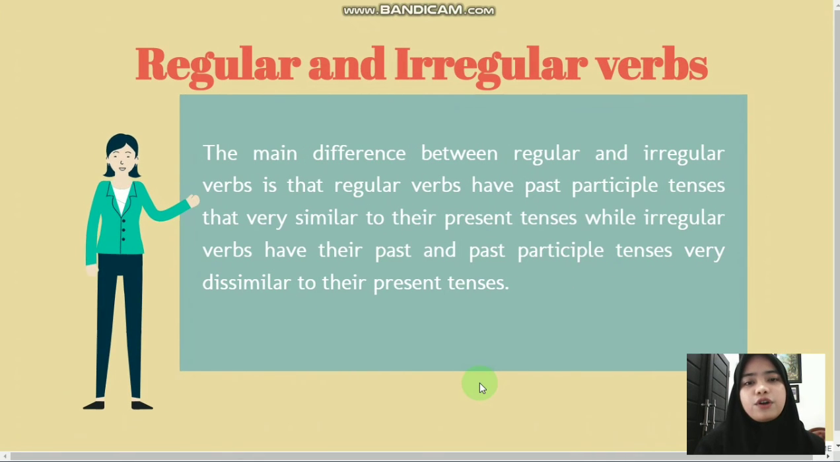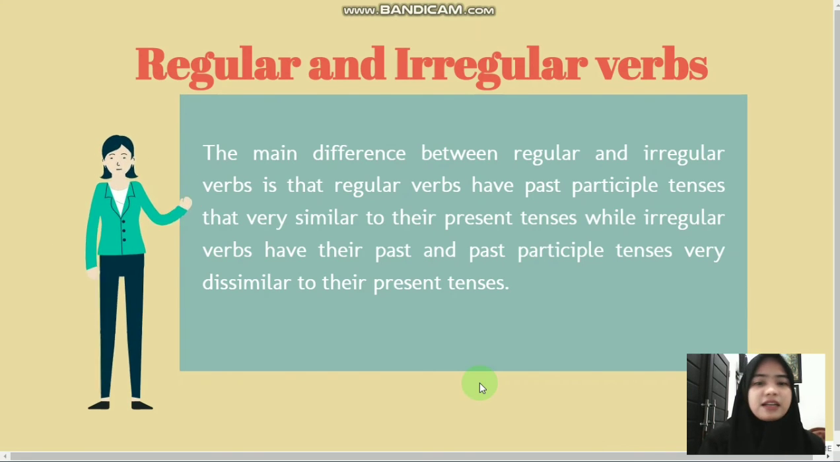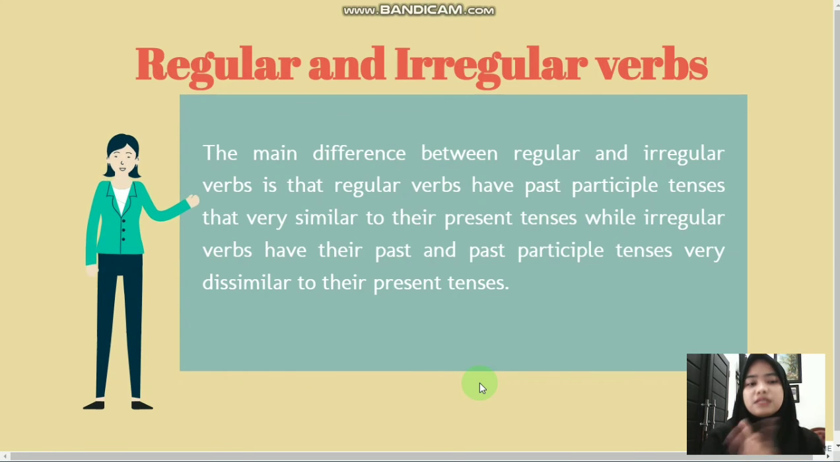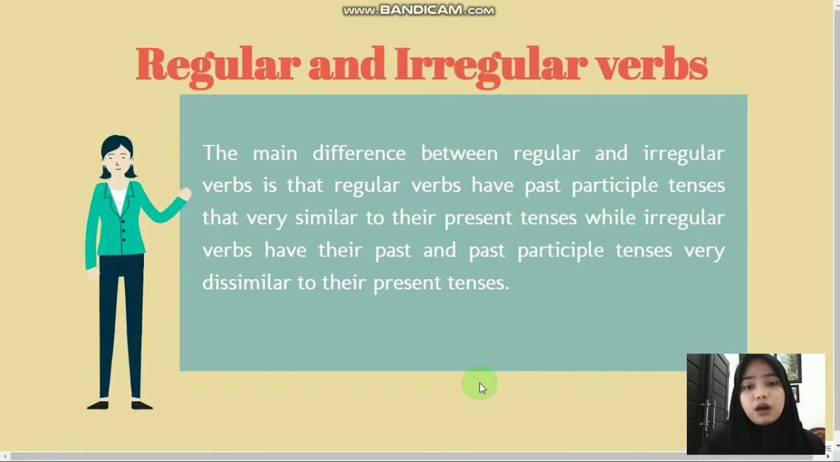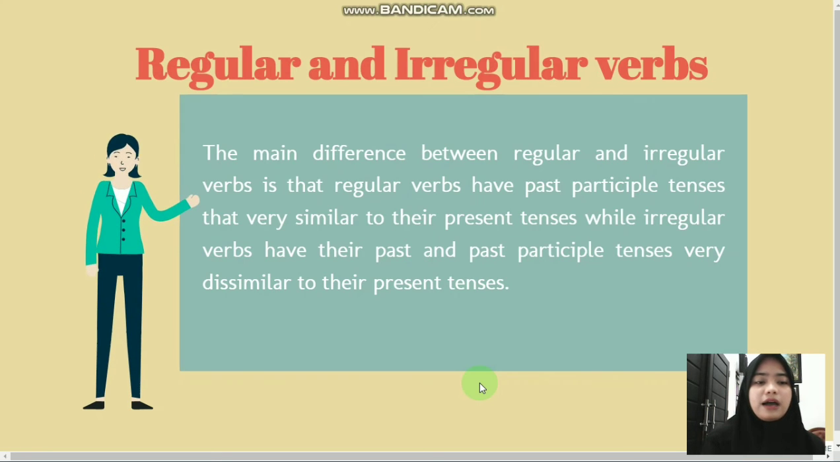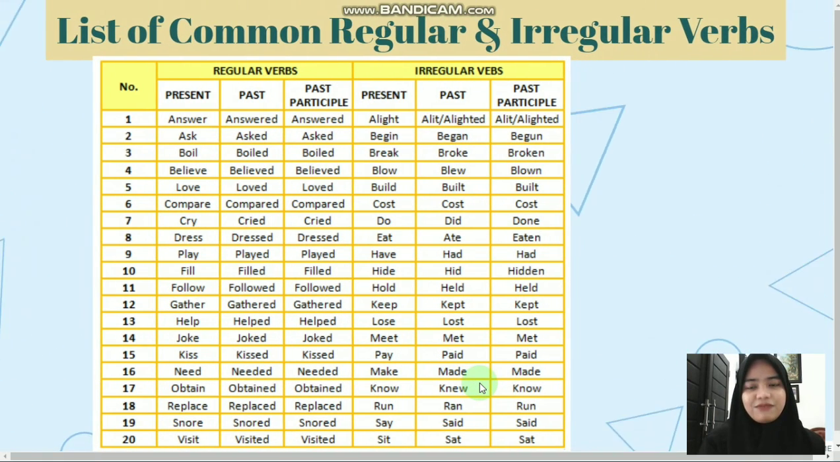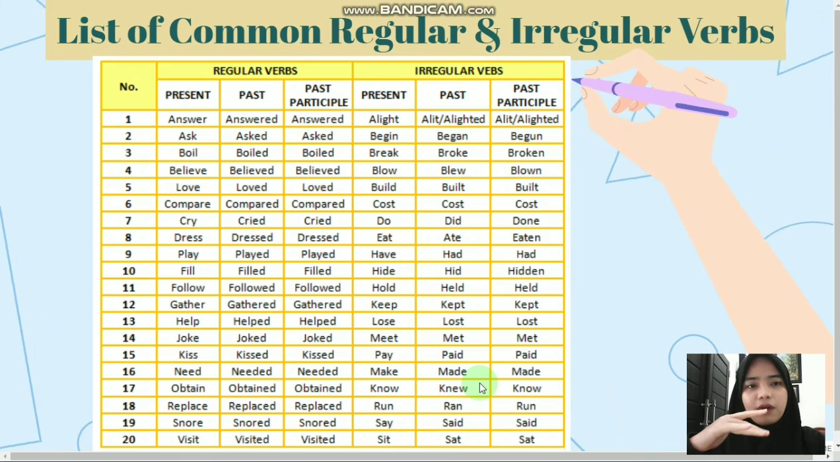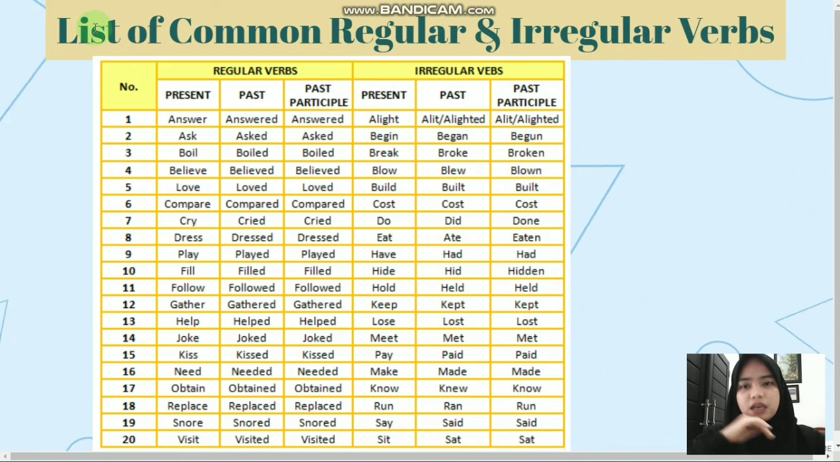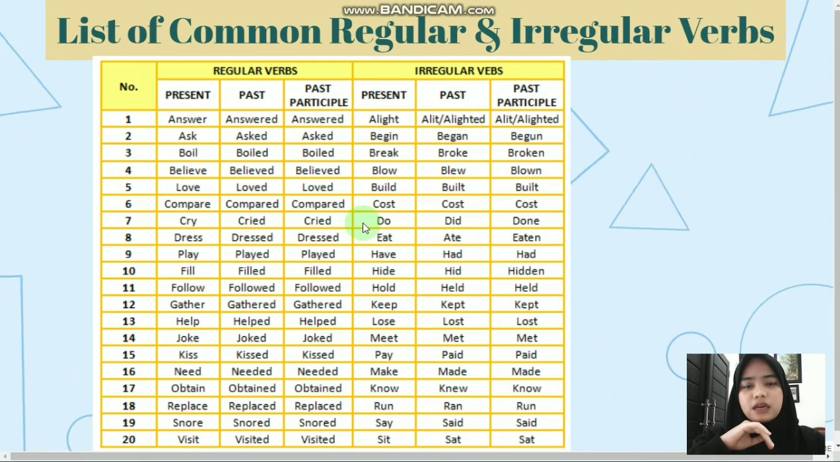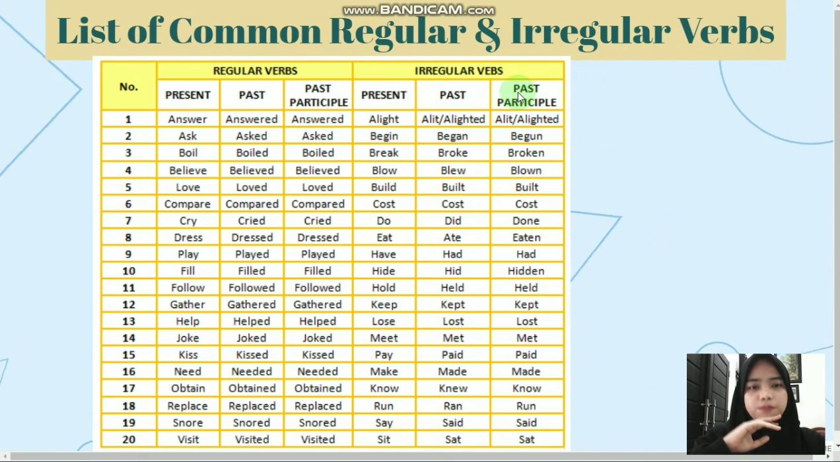The next thing you have to know is regular and irregular verbs. The main difference between regular and irregular verbs is that regular verbs have past and past participle tenses that are very similar to their present tense, while irregular verbs have their past and past participle tenses very dissimilar to the present tense. For example, here are the list of common regular and irregular verbs. Here are the regular verbs, and here are the irregular verbs.